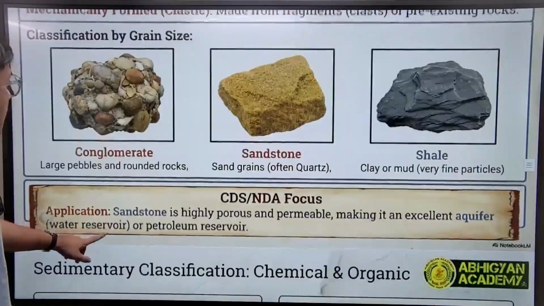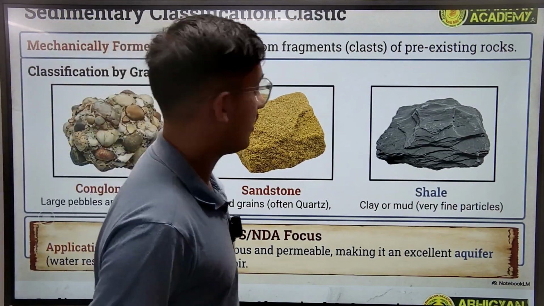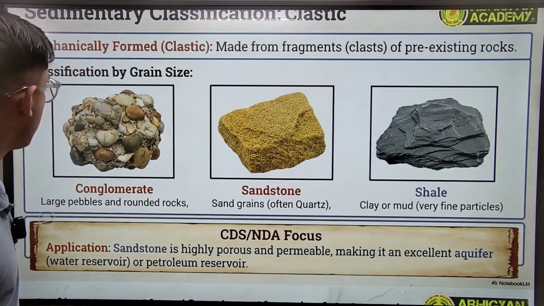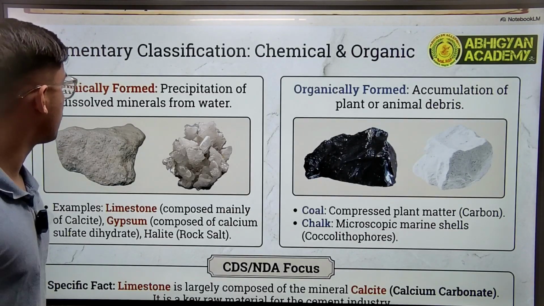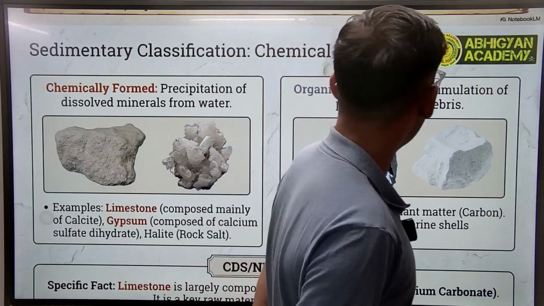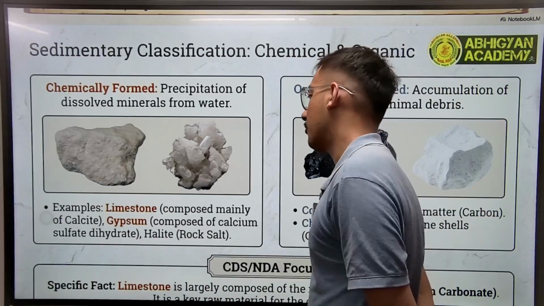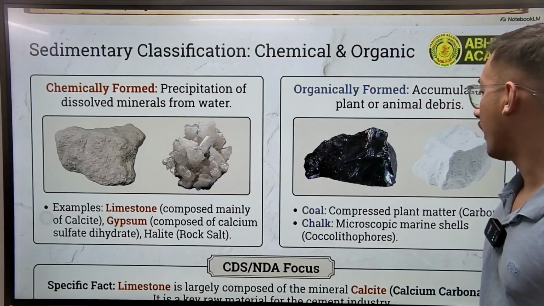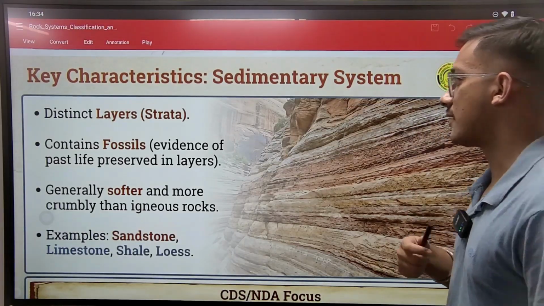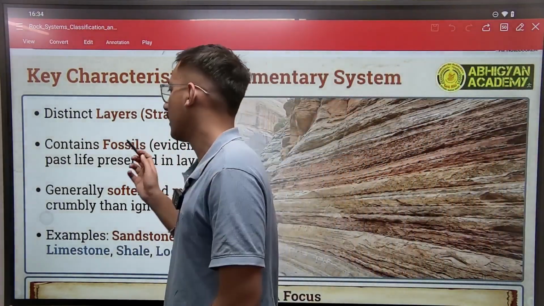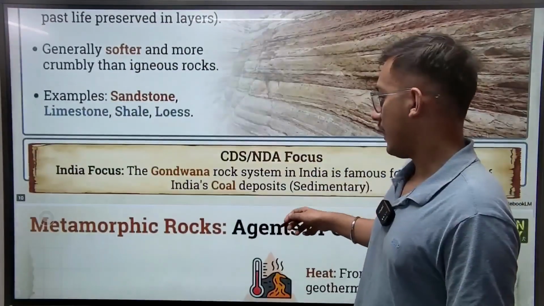Sedimentary rocks are made from fragments of pre-existing rocks. Its classification by grain size is conglomerate, sandstone, or shale. Chemically formed is precipitation of dissolved minerals from water, organically formed is accumulation of plant or animal debris. For example, in chemically formed, we have limestone, gypsum, halite. Organically, we have coal and talc. So these are the characteristics of sedimentary system: distinct layers of strata, contains fossils, generally softer, more crumbly, and these are the examples.